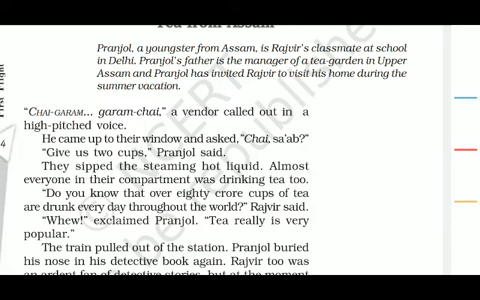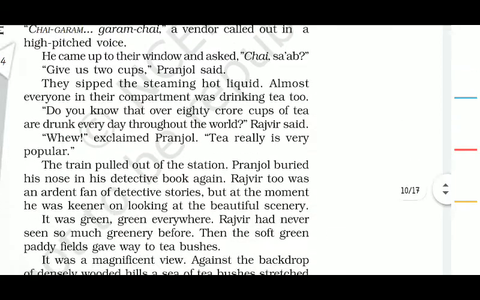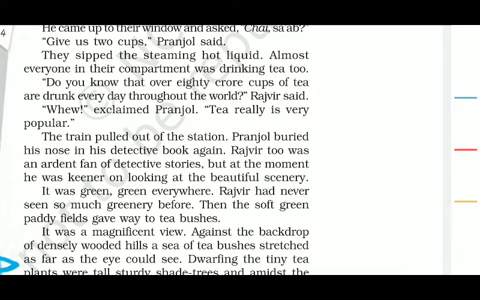So now, my dear children, here we are going to know more about it. How would Rajvir feel when he reaches this beautiful state of the country, one of the remotest parts of the country? Well, we can't call it remotest now. Actually, it now has very good connectivity to almost all parts of the country. So let us see what happens when their journey begins. They order two cups of tea, and then they start chatting with each other because they have two or three days of journey to cover, right?